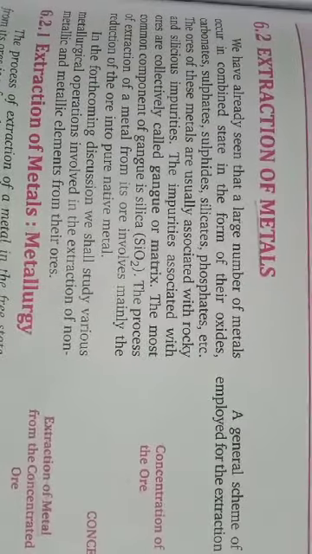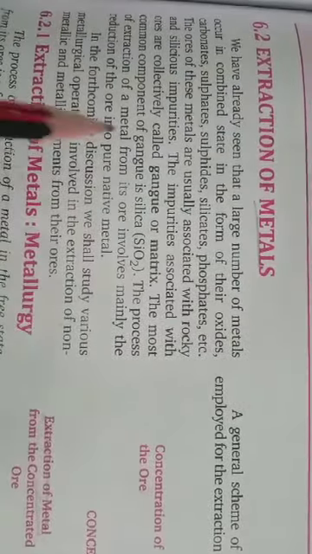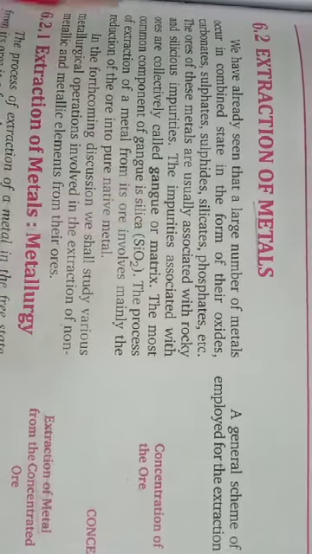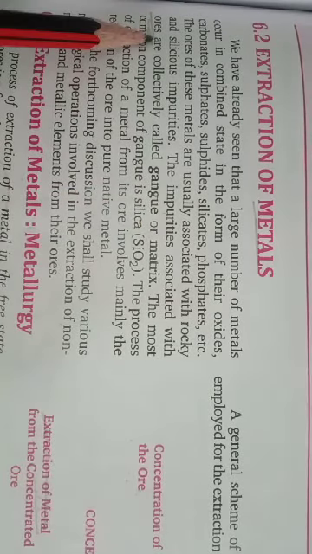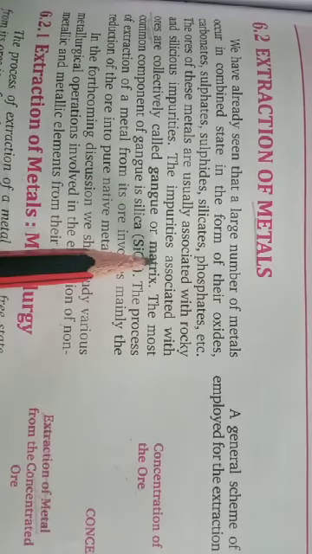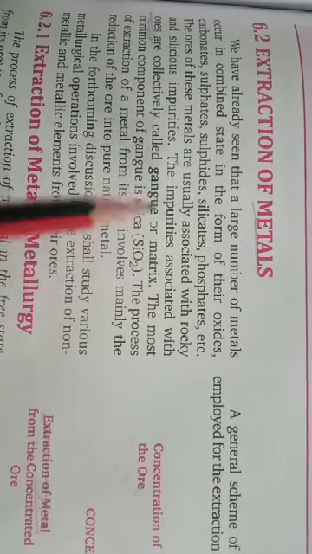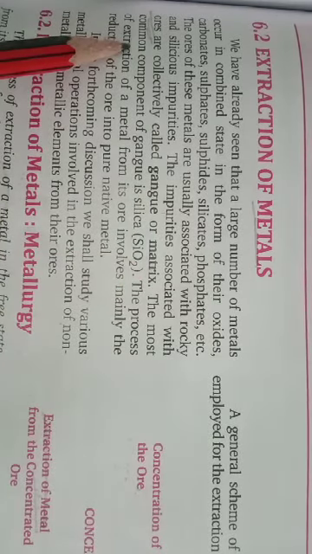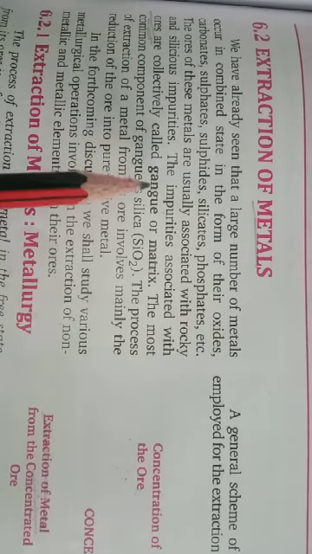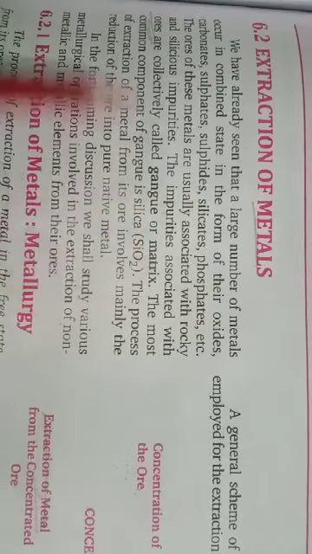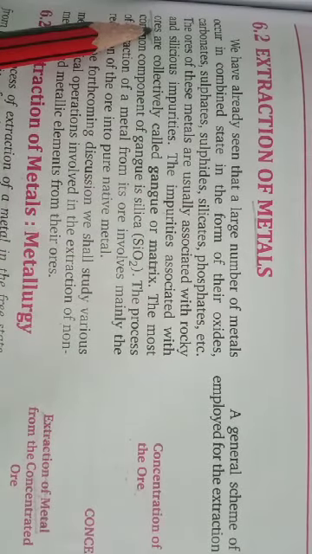All types of impurities which are present with the ore are known as gangue or matrix. Metal plus gangue or matrix equals ore.